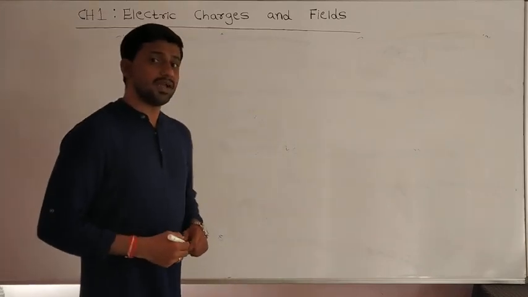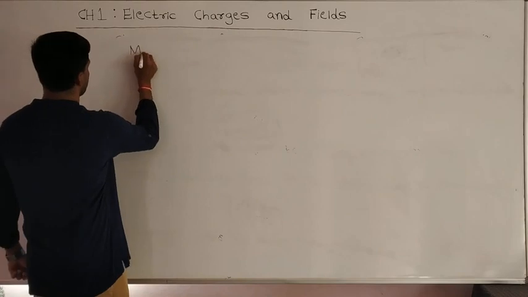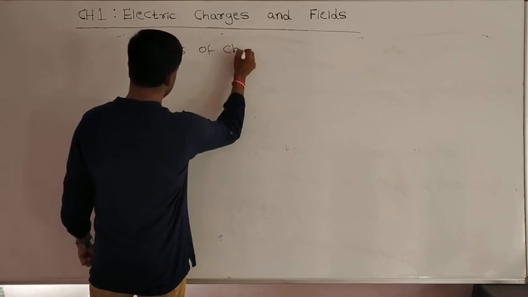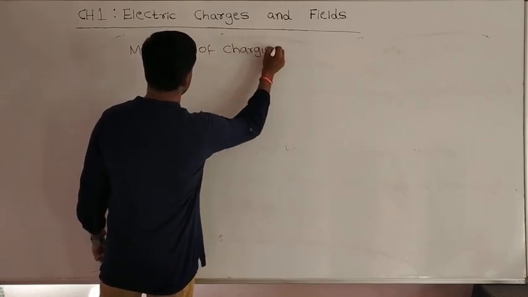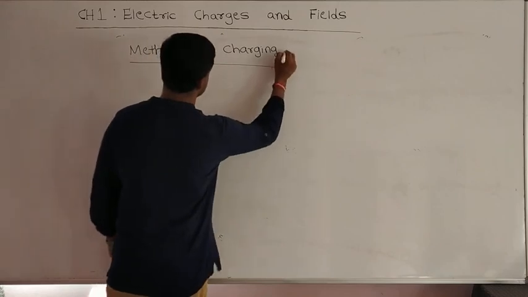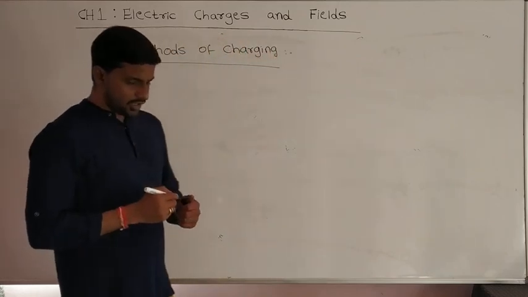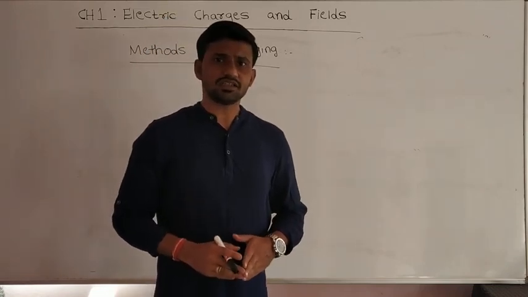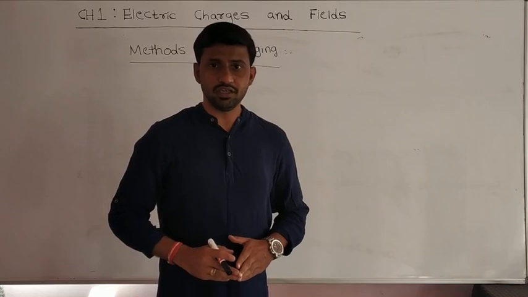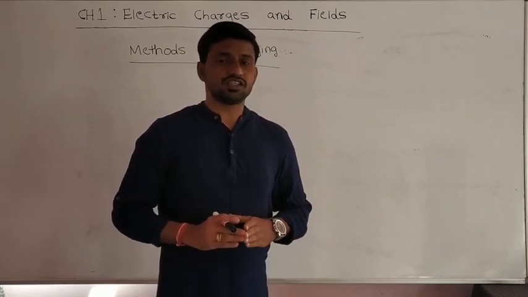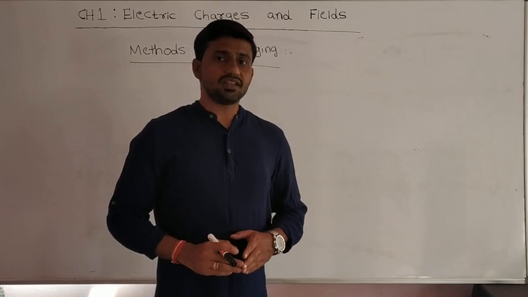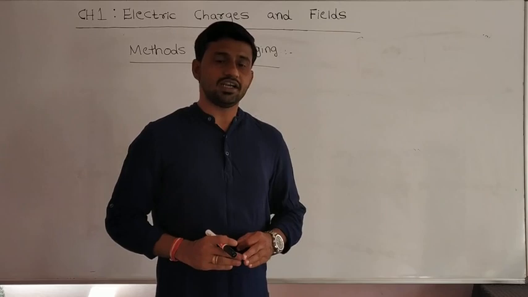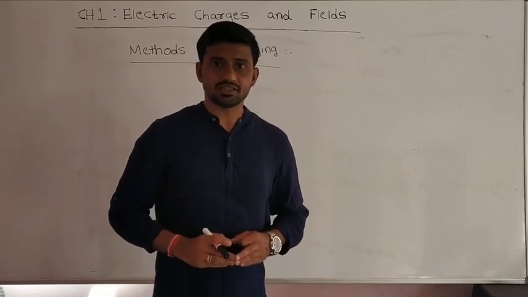Now we will see methods of charging. We already know that we can make an uncharged body a charged body, and there are some methods to do so. Mainly there are 3 methods of charging a body: charging by friction, charging by conduction, and charging by induction. These are the 3 main methods to charge a body.